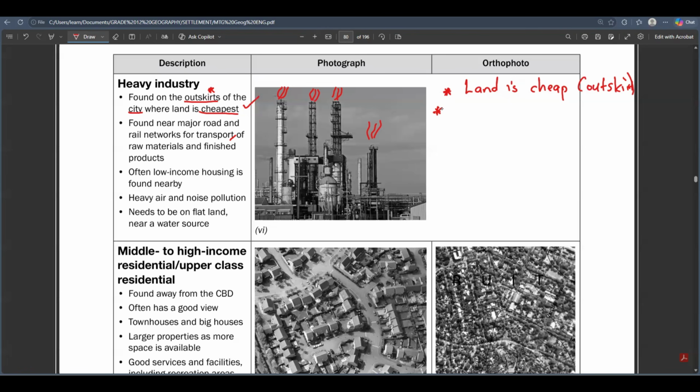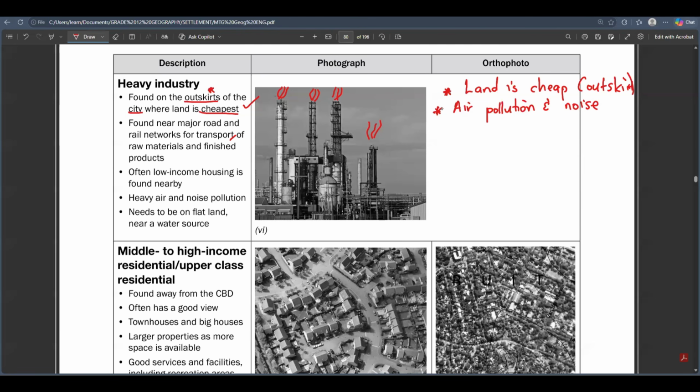So they must be far away from the city center, because the city center is the one that is user friendly. The city center is actually where most people prefer to be because of those factors. But the heavy industries cause lots of noise pollution and air pollution. So due to the air pollution, so it's air pollution and noise. This is one of the reasons why they are located far away from the city center. There are two reasons that I want you guys to catch. The land is cheap, right? And then the air pollution is there.